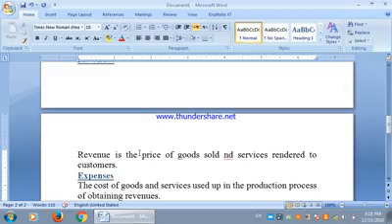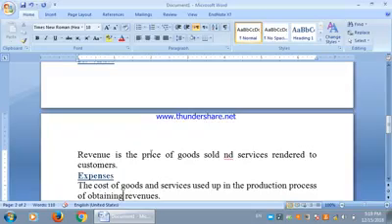But keep in mind that not every receipt of cash is treated as revenue. For example, if you take a loan from the bank, it will not be treated as revenue. Only those things can be treated as revenue which increase our owner's equity.